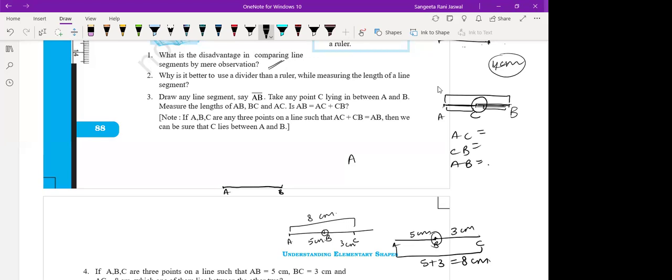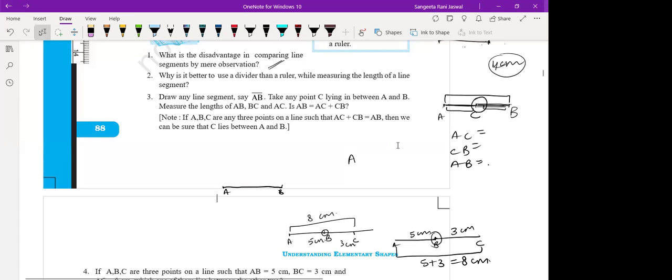You will just make some guesses, isn't it? Sometimes you will say it's 2 centimeters. Somebody will say it's 4 centimeters. Somebody will say it's 5, 1. This type of measurements you will give me? Yes, ma'am. So, what is the disadvantage in comparing line segments by mere observation?